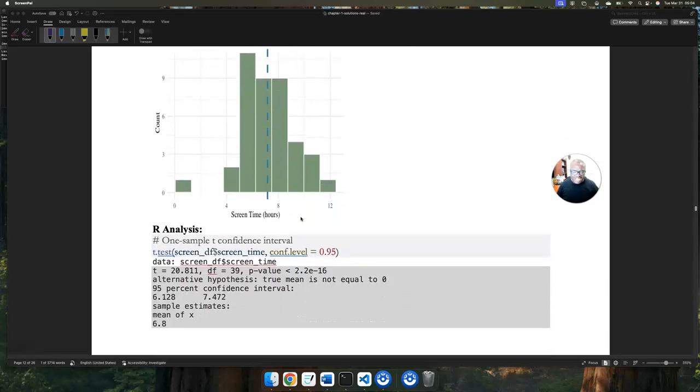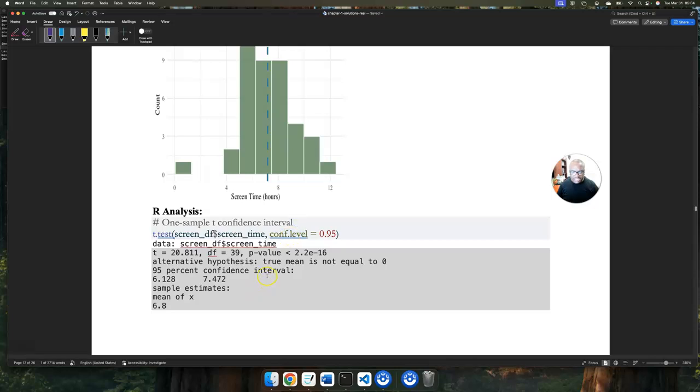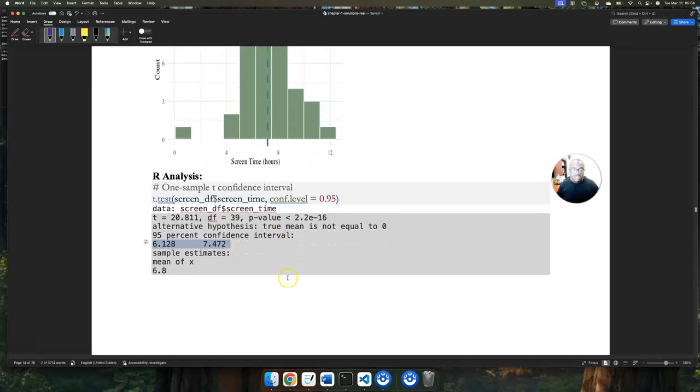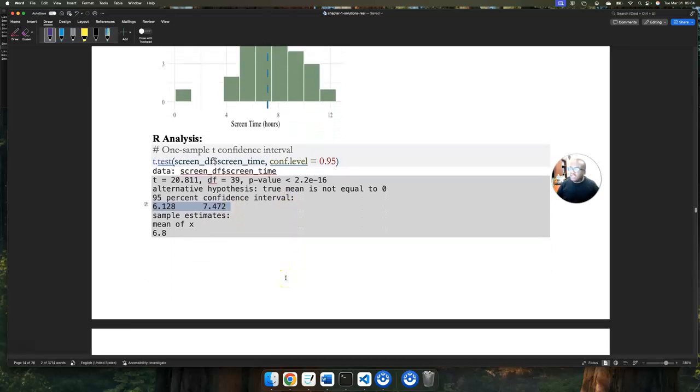In terms of our analysis, the really big thing we need to note here, since we're not doing hypothesis testing, what are we doing? Confidence intervals. The actual confidence interval that's given to us right here is 6.128 and 7.472. Through those questions, through the concepts, we're going to eventually get to being able to interpret this. But again, the math, the numbers, they're there. So from there, why don't you all take a legitimate pause.